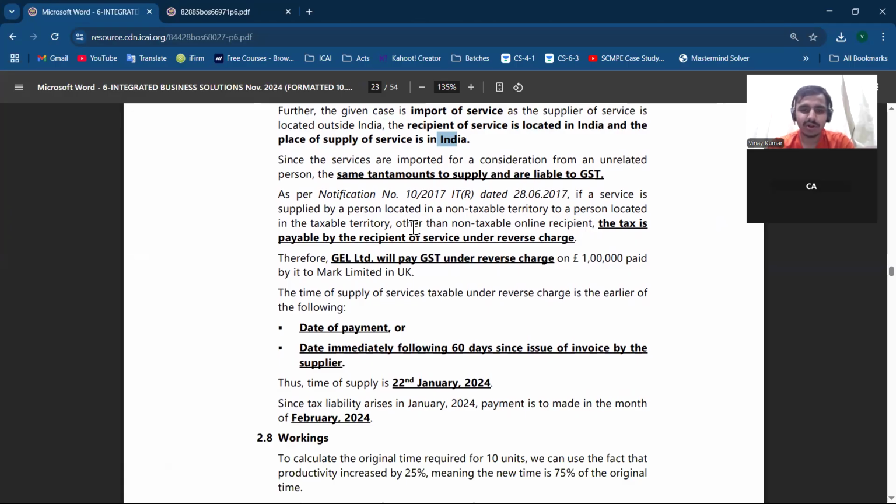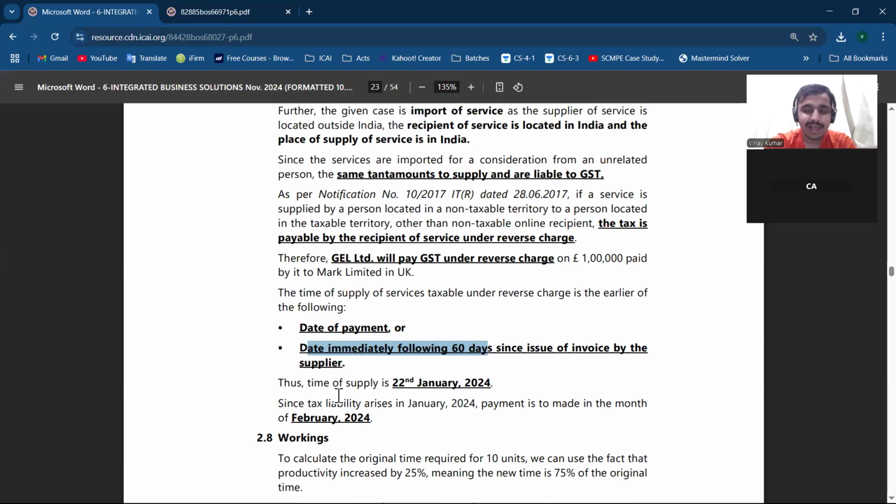whether RCM is applicable or not, and if RCM is applicable then we have to see the RCM provision, and that too relating to goods or services, because majorly it will be a service. Then as per section 12 we have to see how, in case of RCM, the due date of payment is the date immediately after 60 days. So on the basis of this you can answer properly: date of payment, and date immediately after 60 days from the issue of invoice. And if the invoice is not issued, then from the due date of the invoice we have to see that. We have to look at it properly, dates mistakes happen many times.